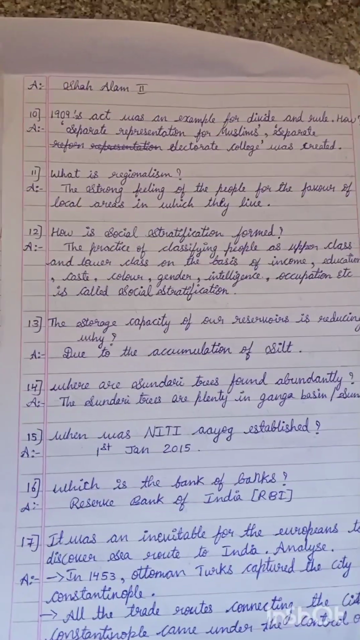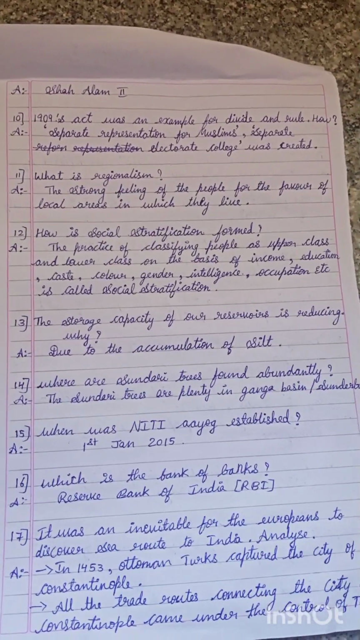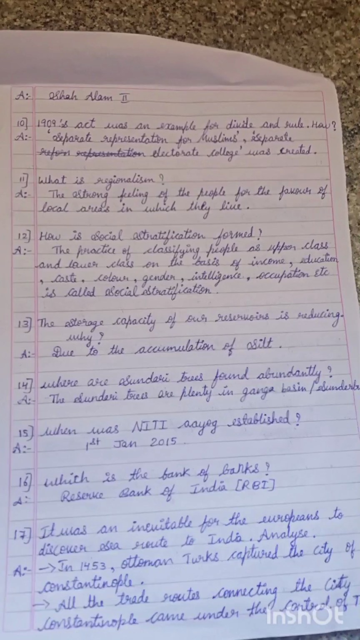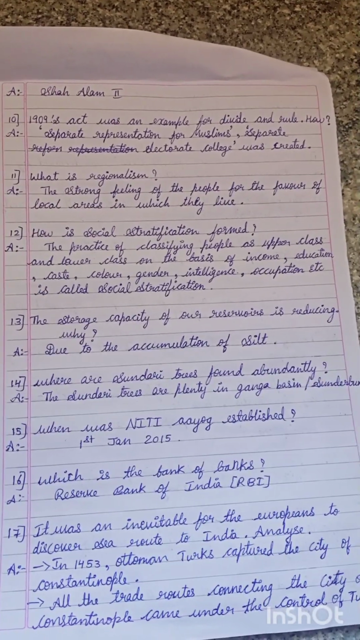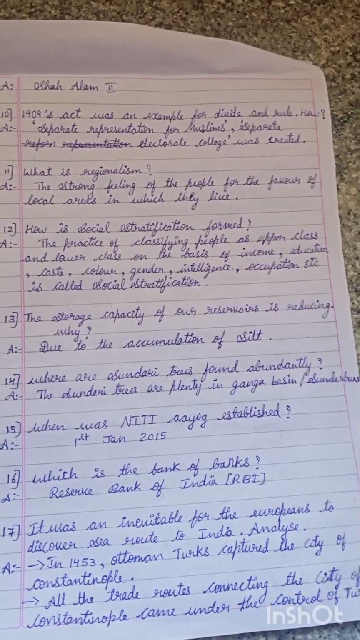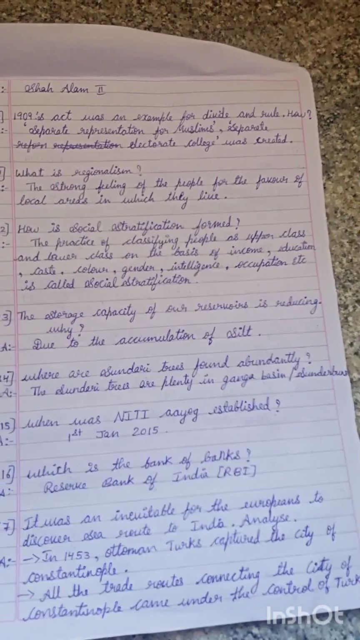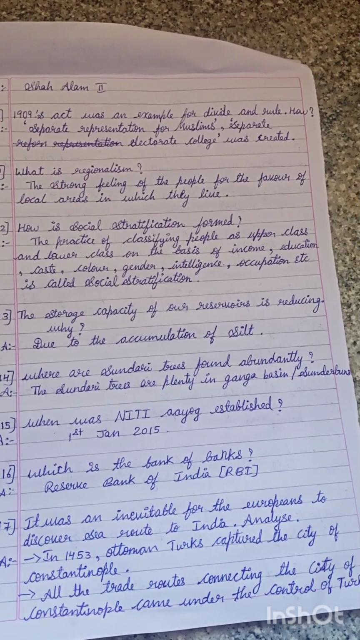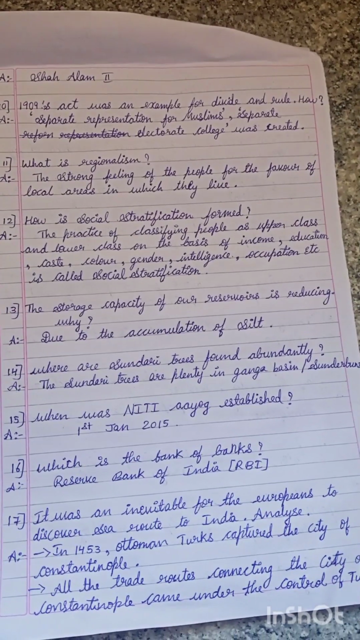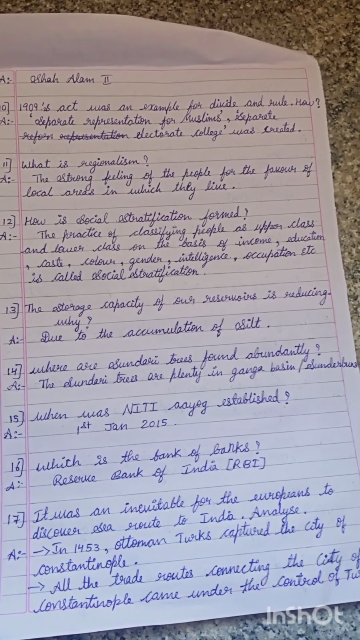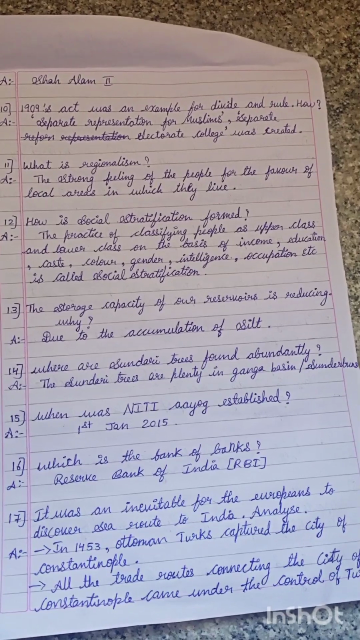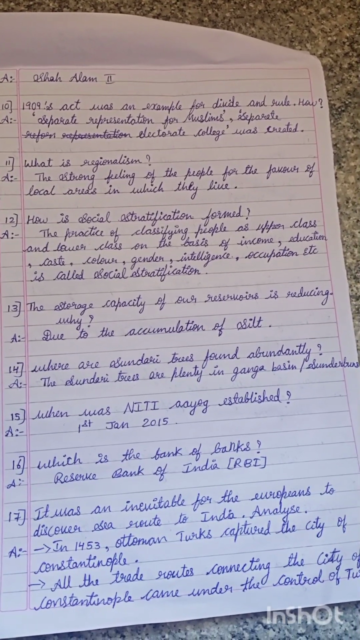Shah Alam II. The 1909 Act was an example for divide and rule. How? Answer: Separate representation for Muslims and a separate electorate college was created. What is regionalism? The strong feeling of the people for the favor of local areas in which they live.